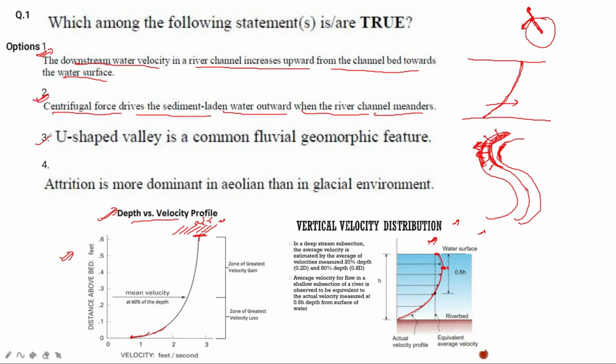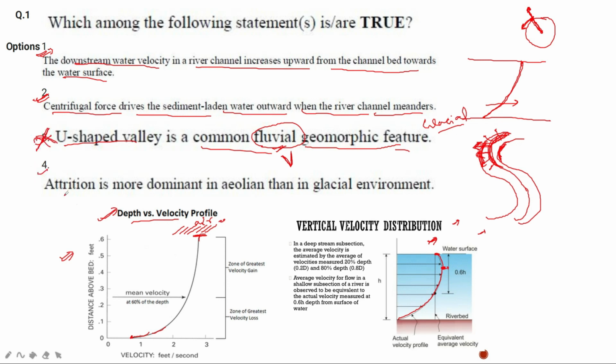Let's see the third option. U-shaped valley is a common fluvial geomorphic feature. It is a wrong statement because it is not a common fluvial feature, but a common glacial feature. A V-shaped valley is a common fluvial feature. So this statement is wrong.